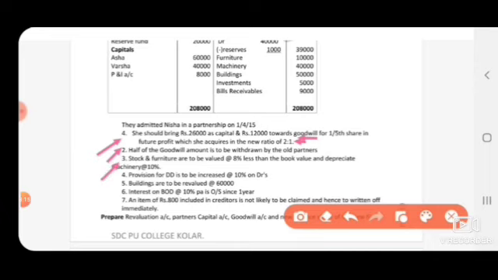Next, third adjustment: stock and furniture are to be revalued at 8% less than the book value. So it is a depreciation, less than the book value. It is a decrease in the value of assets. So stock and furniture depreciation we have to record under the revaluation account, debit side. So for the remaining adjustments, all adjustments except capital and goodwill, we have to record under the revaluation account.